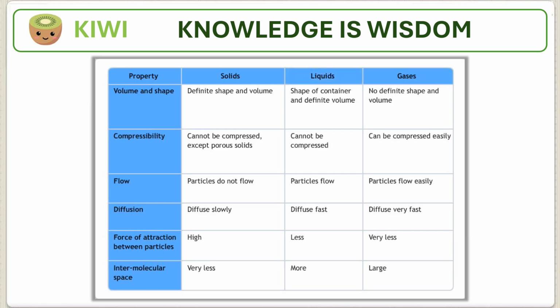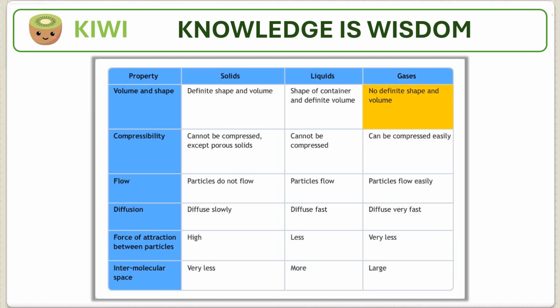Liquids: Liquids take the shape of the container and have definite volume. Cannot be compressed. Particles flow. Diffuse fast. Less force of attraction between particles. More intermolecular space.